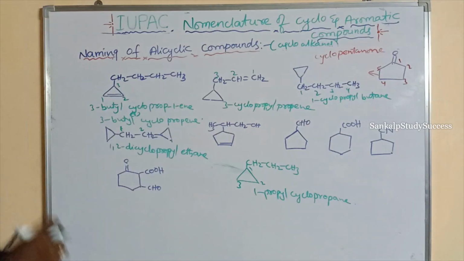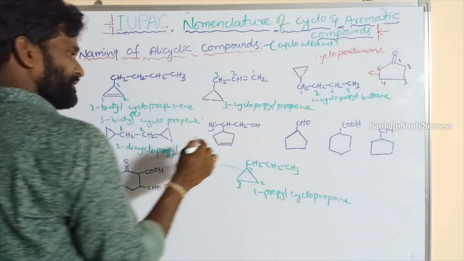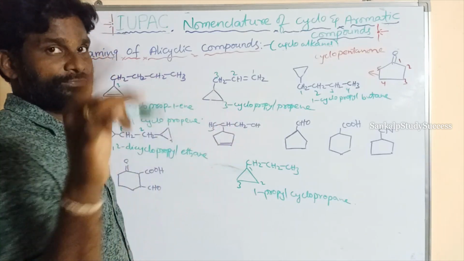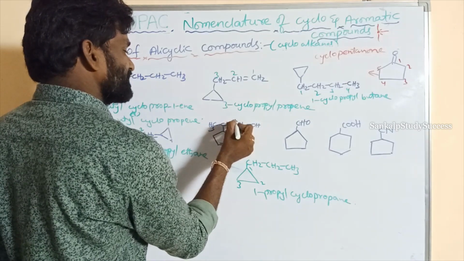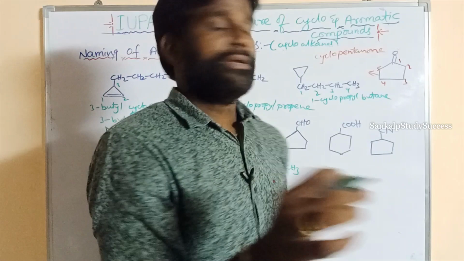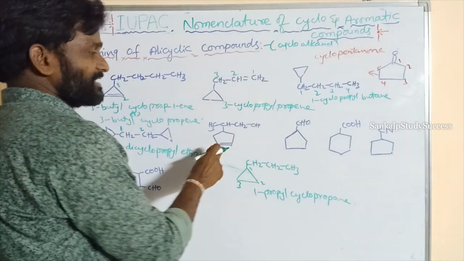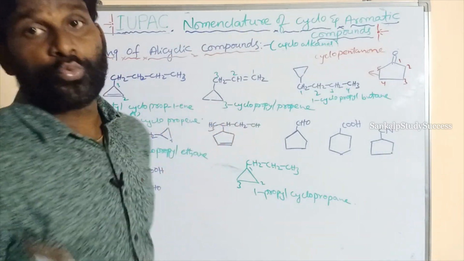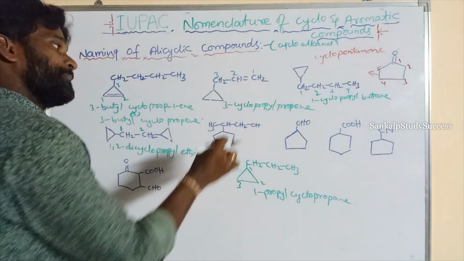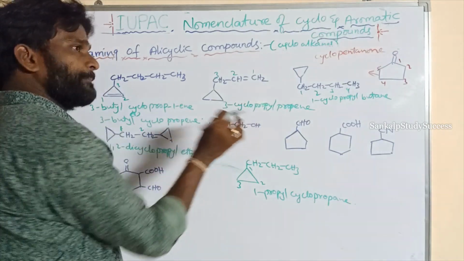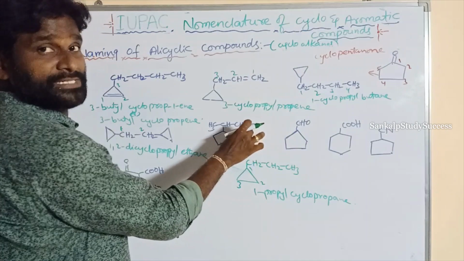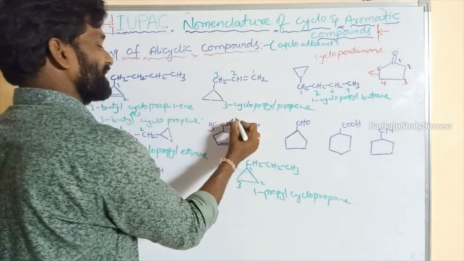So what is it? In the cyclic structure, 5 carbons are there: 1, 2, 3, 4, 5. In the straight chain, 3 carbons are there: 1, 2, 3. But which is taken as the parent chain? Here the double bond is in the cyclic structure, and in the straight chain the OH group is there. So which is taken as the parent chain? The one having the functional group is taken as the parent chain. Here OH is the functional group present in the straight chain, so that is taken as the parent chain.